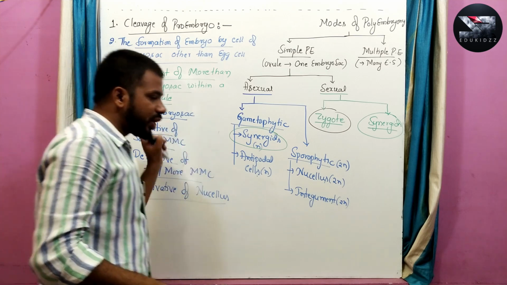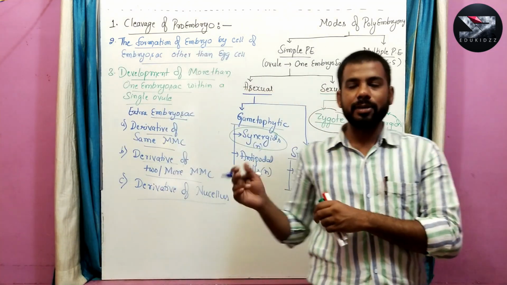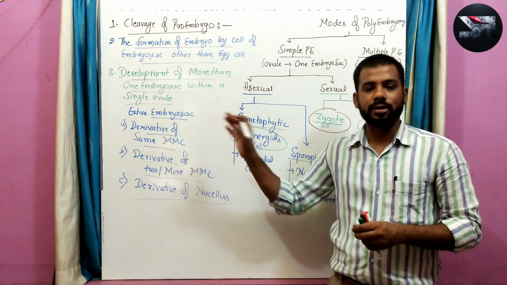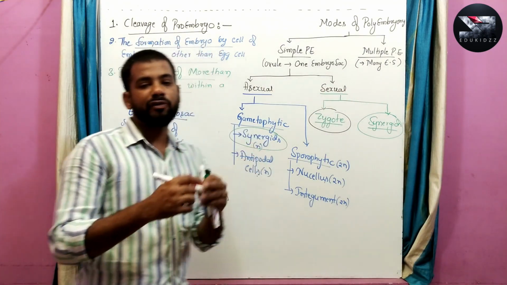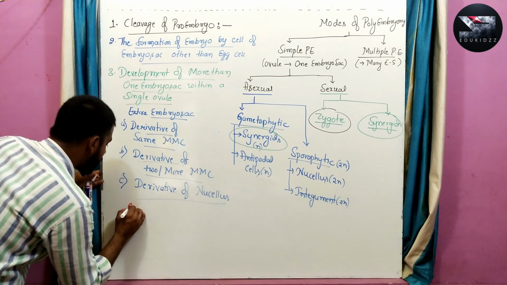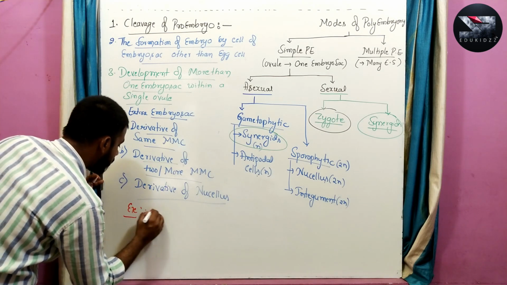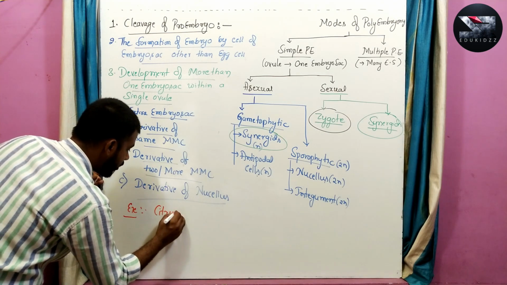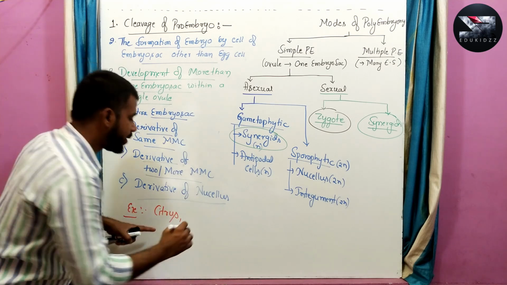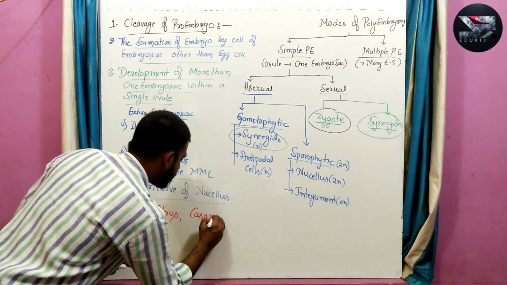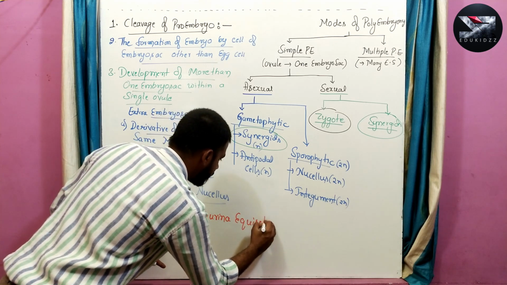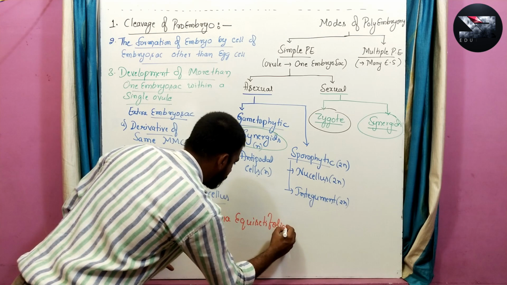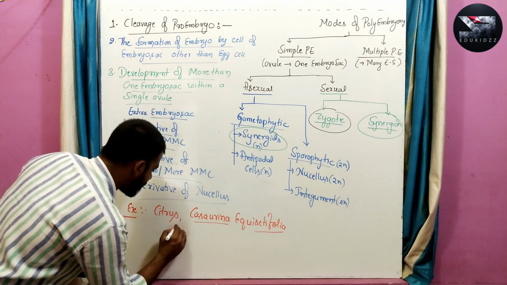So by these three methods, the additional or extra embryo sac is formed. Examples for this type of polyembryony include citrus, Casuarina equisetifolia and Poa pratensis.